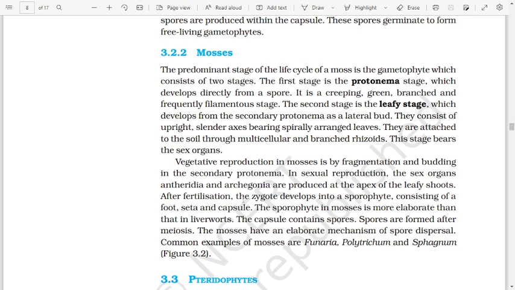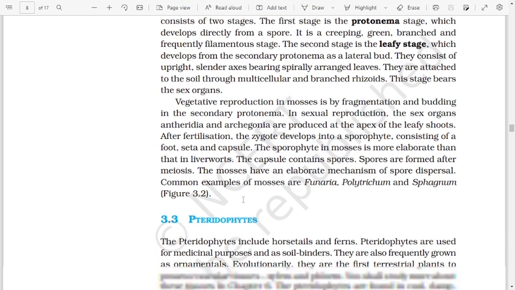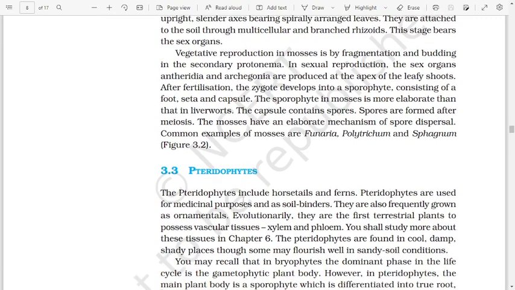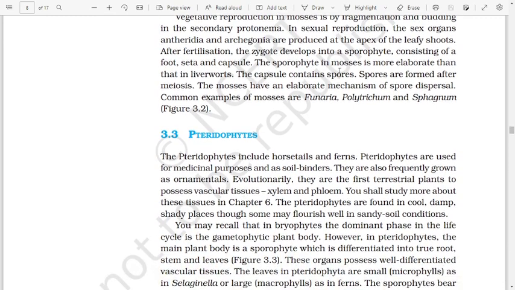After fertilization, the zygote develops into a sporophyte consisting of a foot, seta, and capsule. The sporophyte in mosses is more elaborate than that in liverworts. The capsule contains spores. Spores are formed after meiosis. The mosses have an elaborate mechanism of spore dispersal. Common examples of mosses are Funaria, Polytrichum, and Sphagnum, figure 3.2.